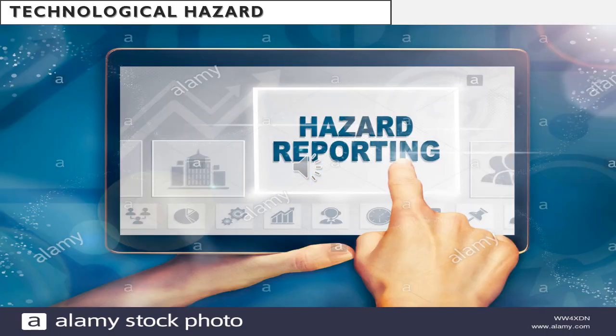Technological hazard includes hazardous material incidents, such as fire, infrastructure failure, which may be a bridge, a tunnel, a dam, or nuclear and radiological accidents.